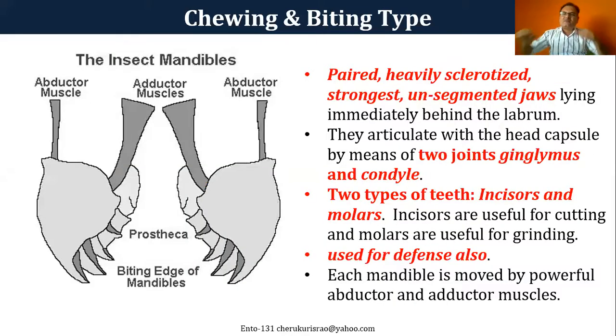And the mandible is another very tough jaw, which is paired, always two, highly sclerotized, the strongest, and unsegmented.